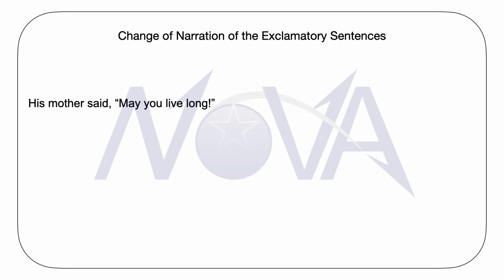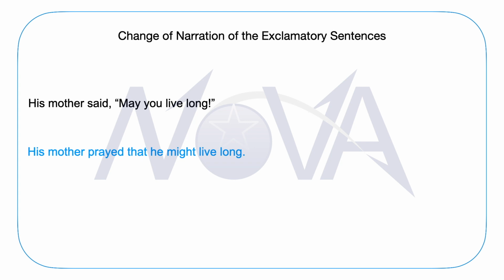This is the indirect narration. His mother prayed that he might live long. May you live long is in the present form. May will become might because the reporting speech is in the past tense in this case.